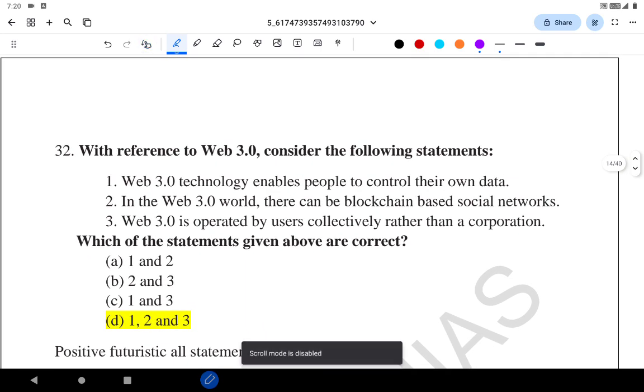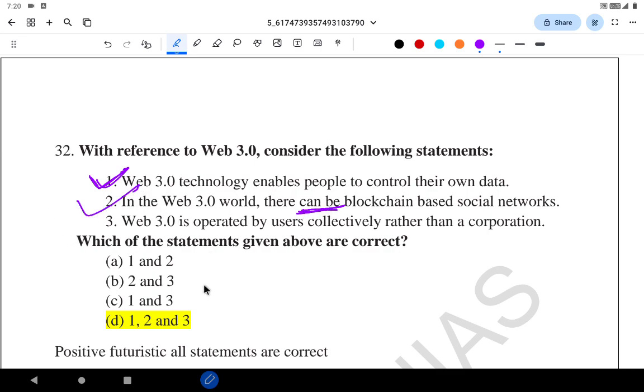Let's go to the second question, the 32nd question. With reference to Web 3.0, consider the following statements. Web 3.0 technology enables people to control their own data. Correct, that is the advantage of Web 3.0. In case of Web 3.0, there can be a blockchain based social network. Here the word is 'can be', talking about possibility.